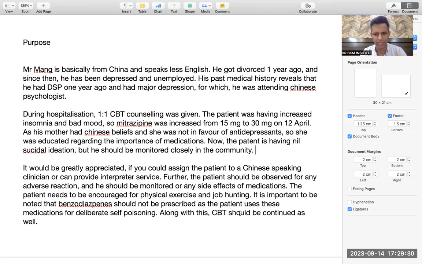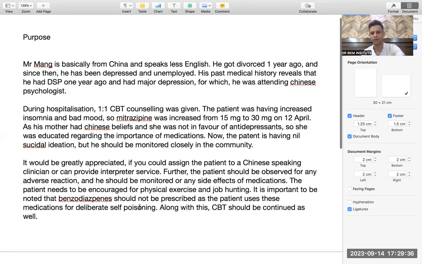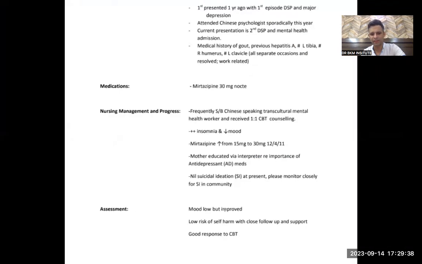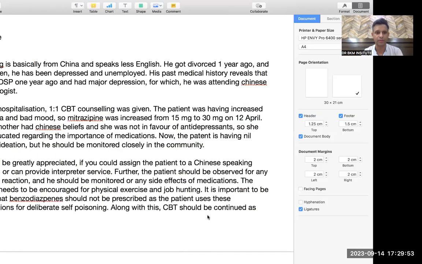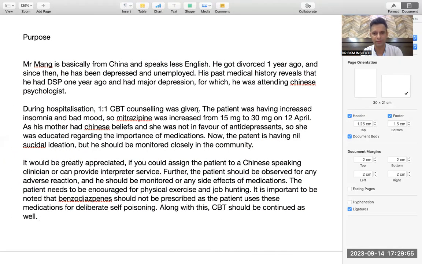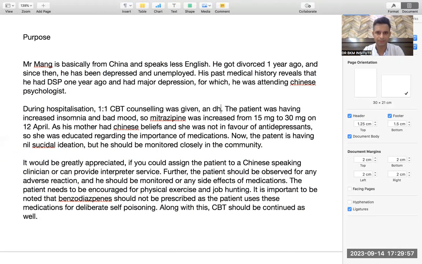So it should be continued as well. Now I can add this point over here. It's my wish. I'm just trying to control the word count. So the only point I have left is mood low but improved, low risk of self-harm with close follow-up. I don't have to write anything because I have already written that he is having nil suicidal ideation. So that covers the point of low risk of self-harm. Points are merging, so I don't repeat things. Good response to CBT, I can add over here: CBT was given and he responded well. So let's make it simple.